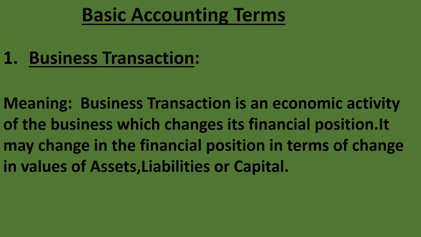Capital is the amount invested by the proprietor, or we can say the owner, in the business in the form of cash or asset. Fine. So basically business transaction is an economic activity of the business which changes its financial position in the values of assets, liabilities and capital.